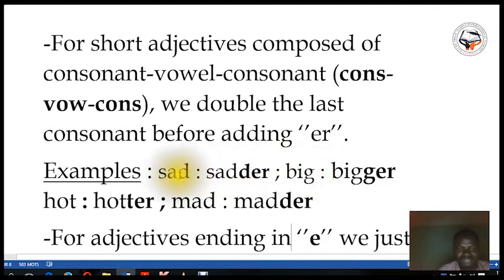So here you have sad. Sad, we double the last consonant, which is D, it is sadder. Big, you double the G, it is bigger. Big, bigger. Sad, sadder. Hot, you double the last consonant, which is T, it is hotter, and you add the er, hotter. Mad, you double the D, it is madder, and you add the er, it is madder.